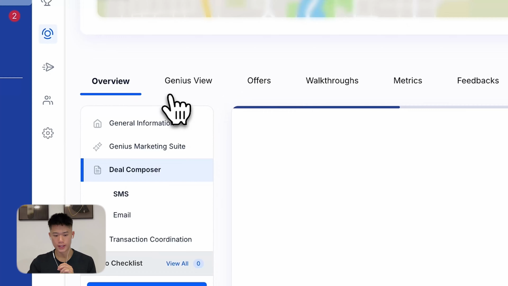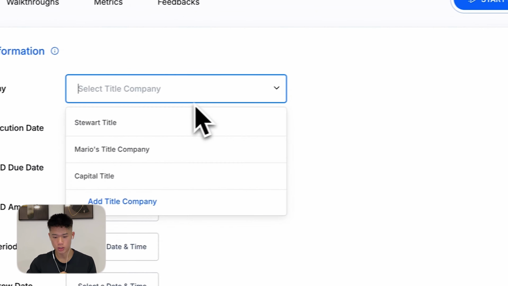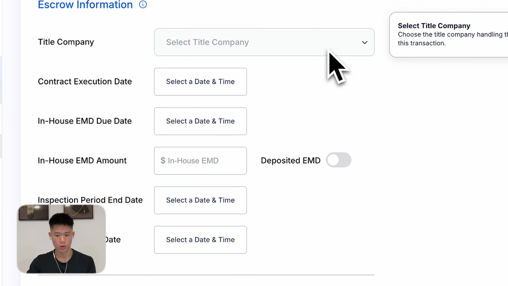So that's really cool. Next thing is this is where you'll actually have the deal text. The deal text template is automatically created for you. You can also have your custom ones. This is for emails. Again, you can also have your custom ones. Transaction coordination. So let's just fill all this information out, and then we're going to send out this deal.